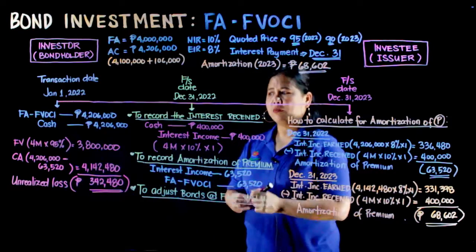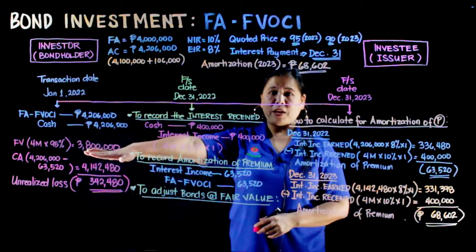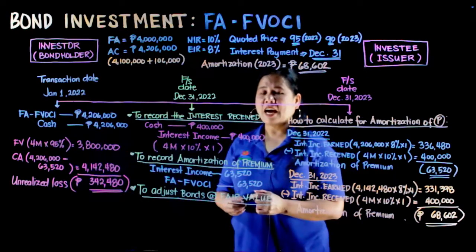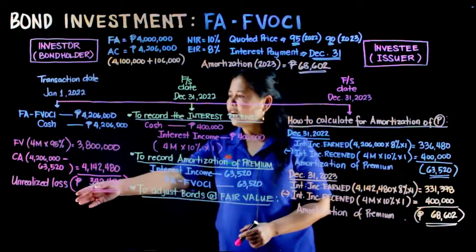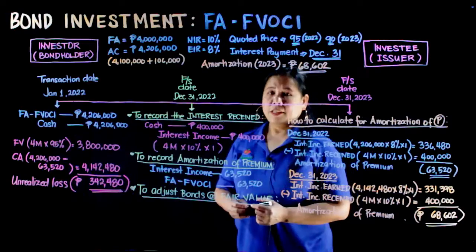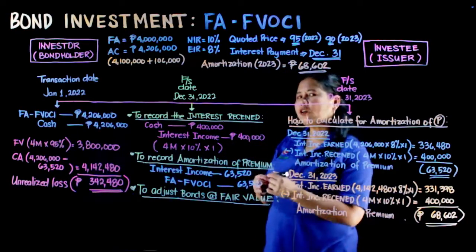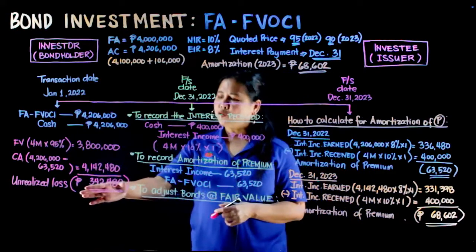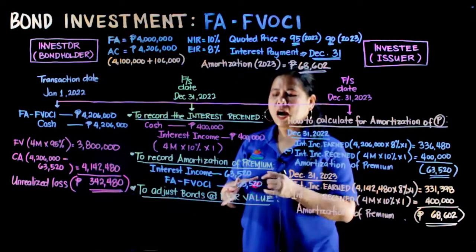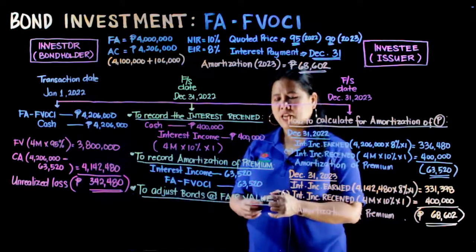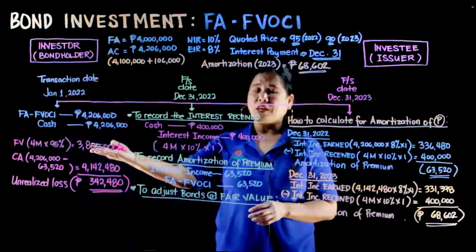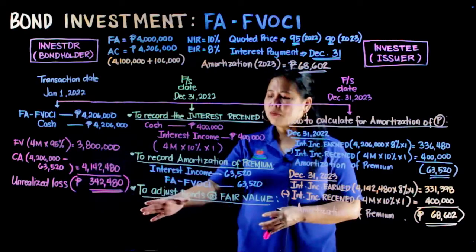So therefore, mas mababa ang fair value natin, bumaba ang value ng ating bonds. Kaya tayo nagkaroon ng unrealized loss. The difference will be unrealized loss na account. So, meron tayong unrealized loss of 342,480. Alright? So, ang ating adjusting journal entry to reflect the fair value of 3,800,000 is debit to